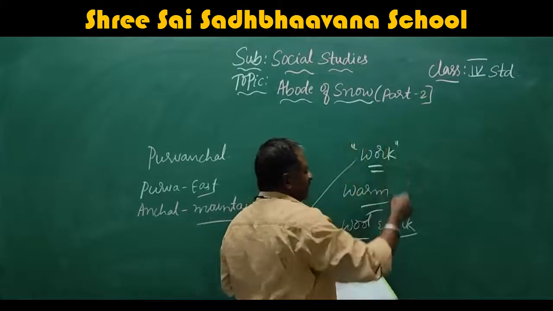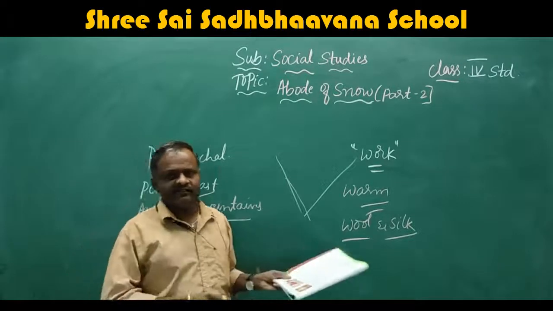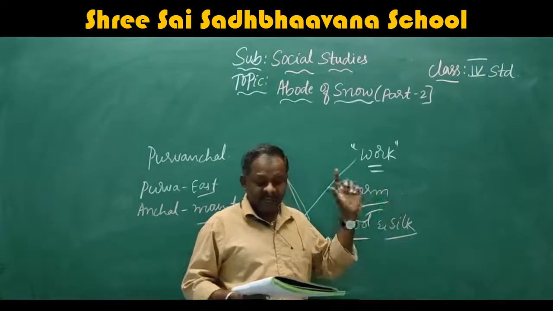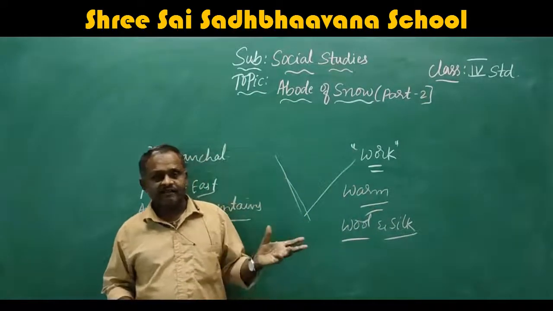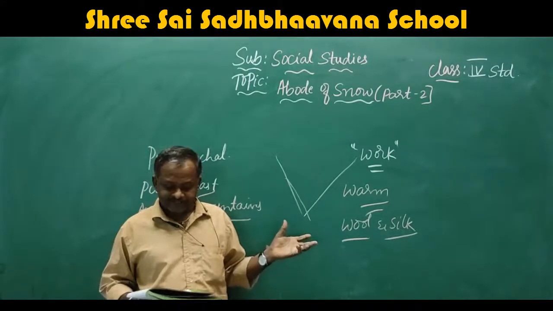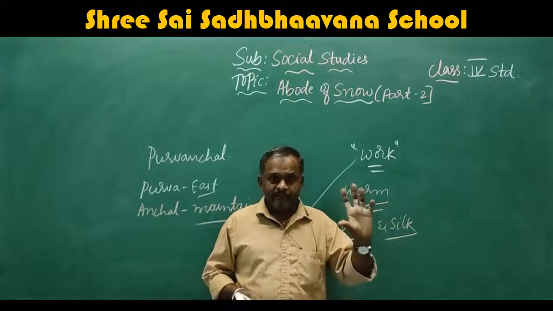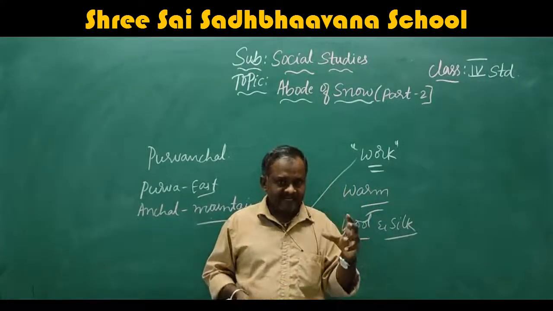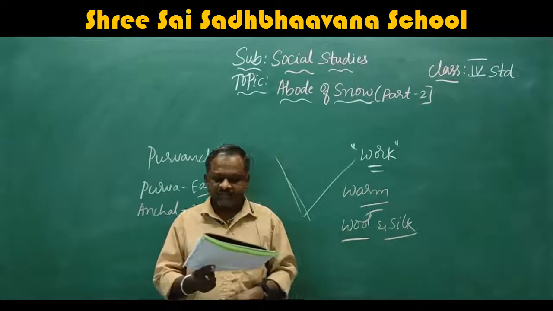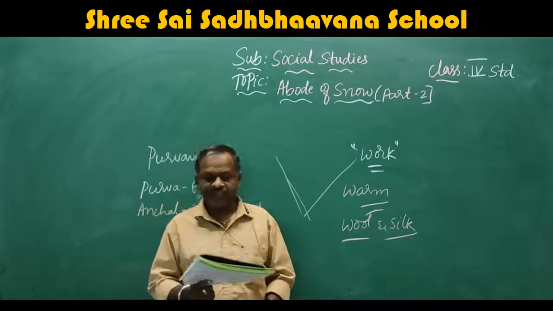Occupation means work. What is the main work of these people? It is agriculture. Because rainfall is there, so rivers are flowing, so they do the agriculture. And animal rearing, that means cows, sheep, like that animal. And making handicrafts. Handicrafts means making craft work by hand. These are the main occupations of the people of this region.